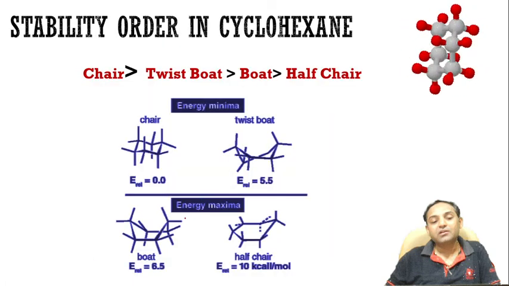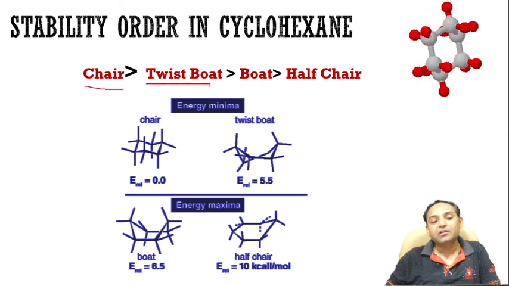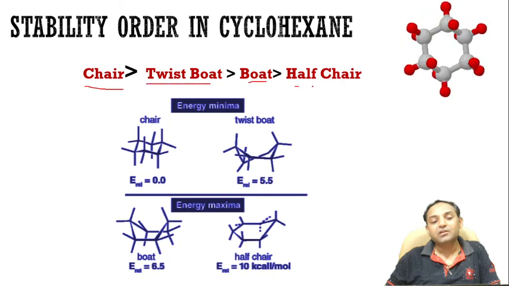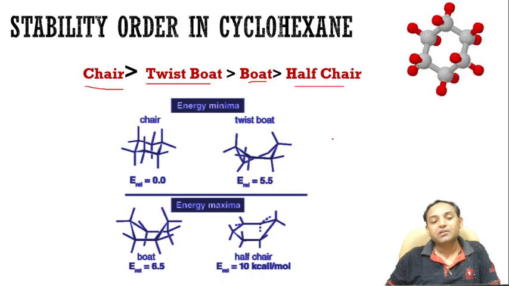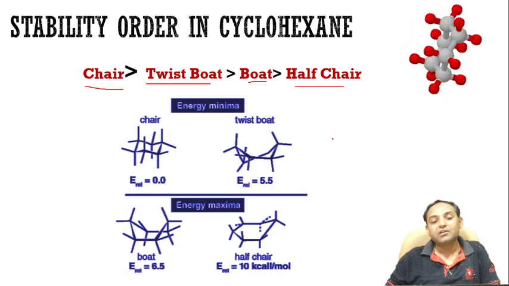So let's see the stability order in cyclohexane. The chair form is the most stable, then comes the twist boat, then the boat, and then last is the half chair. So what are the reasons behind that? I already explained that to